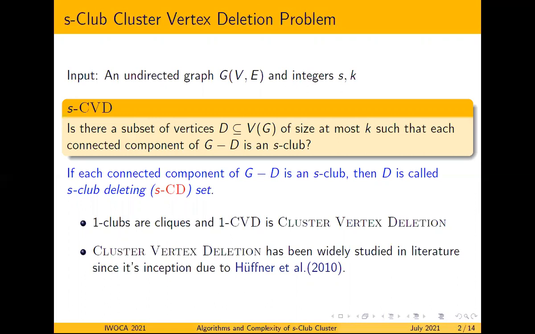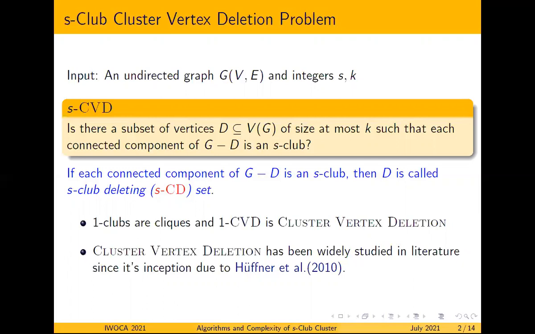The corresponding decision version is: given an undirected graph G and integers S, K, is there a subset of vertices D subset of V of size at most K such that each connected component of G minus D is an S-club?